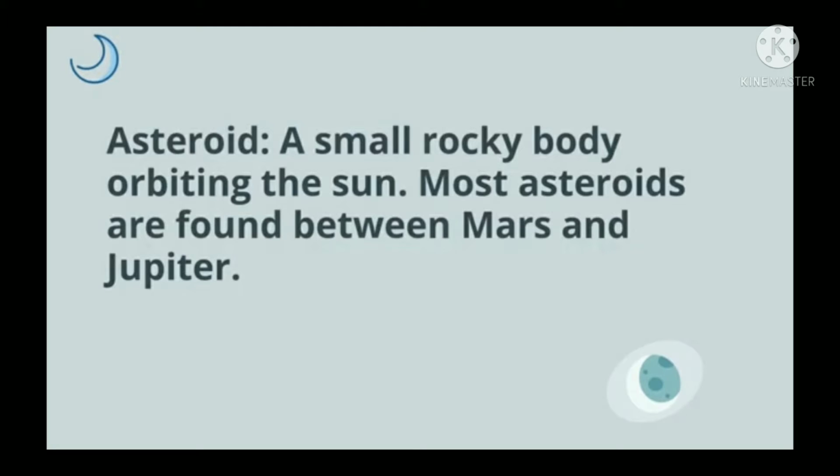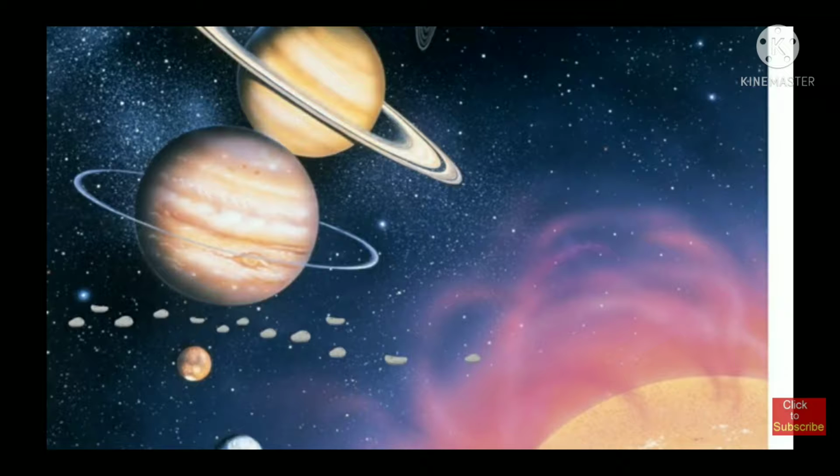And you will be surprised to know that these asteroids are found between Mars and Jupiter, and this zone is called the asteroid belt. You can see in the image that they are found between Mars and Jupiter.